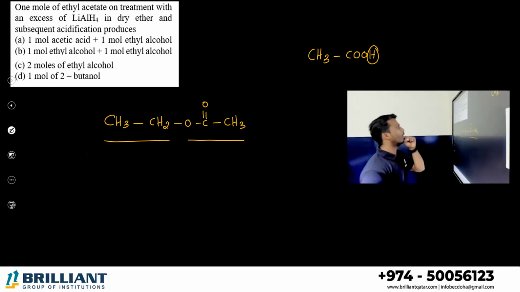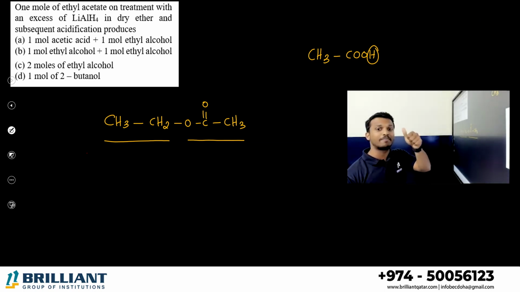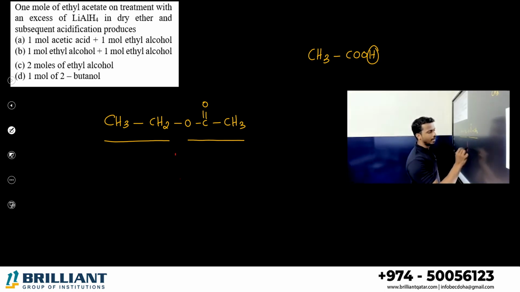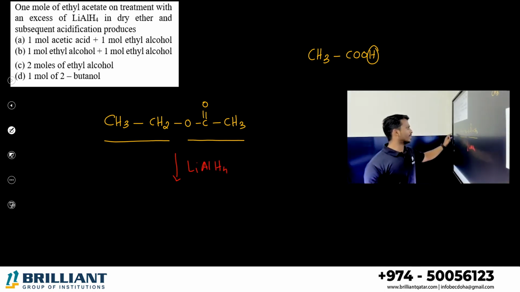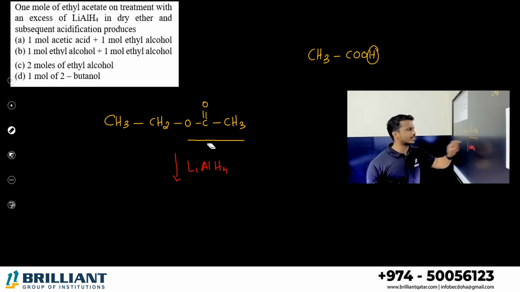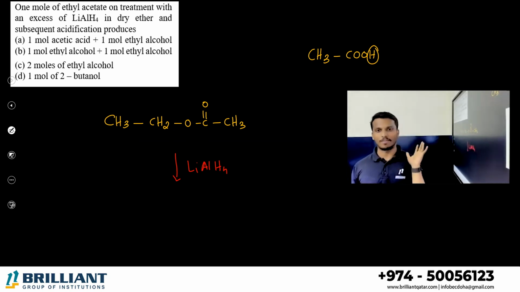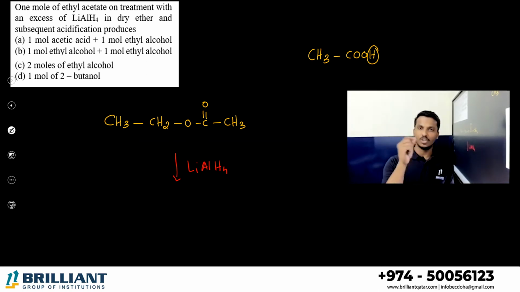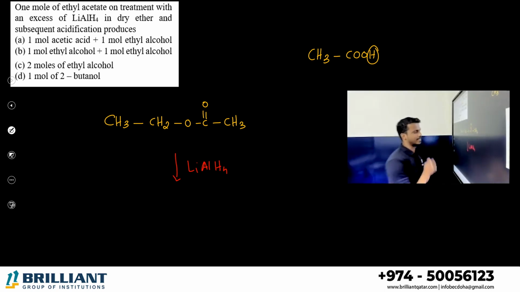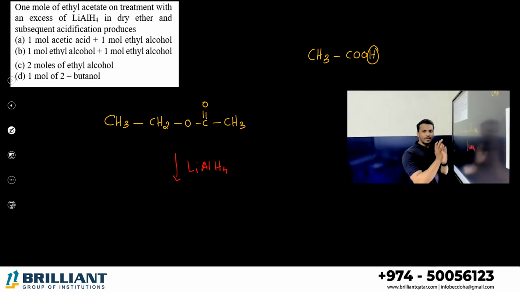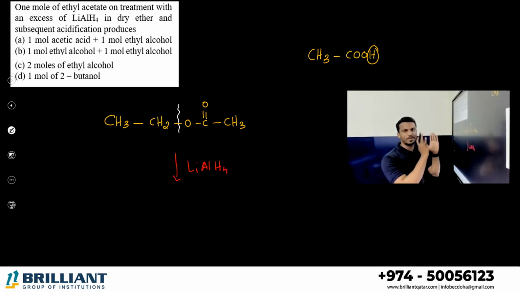What they are doing here, dear all, is treating it with an excess of the strongest reducing agent, lithium aluminium hydride. Dear all, ester reduction you may study. Ester on reduction gives 2 alcohols. Keep in mind, ester on reduction you will get 2 alcohols. How? Let's see. A very simple way you can understand it: you just break this carbon oxygen bond.